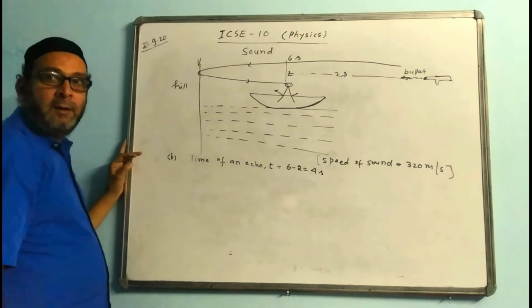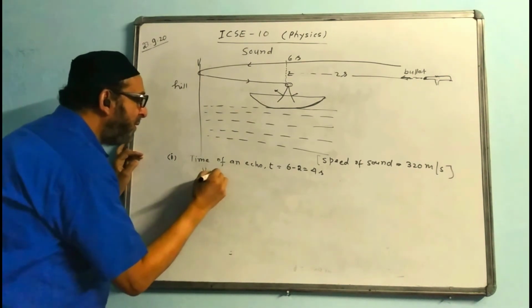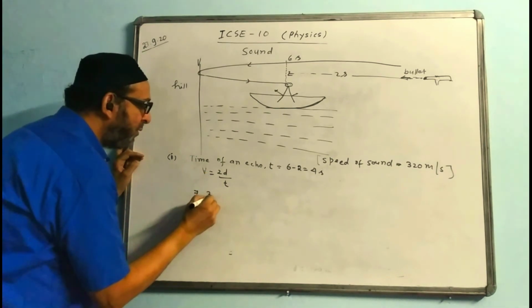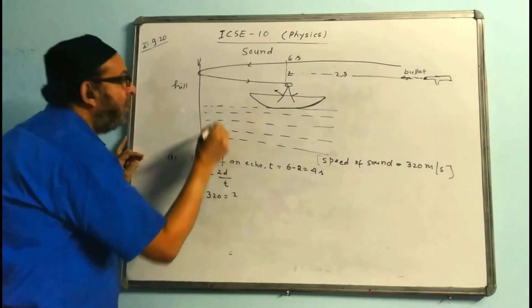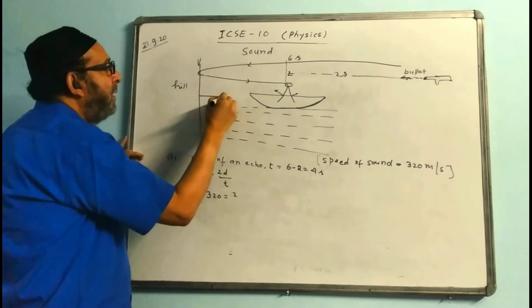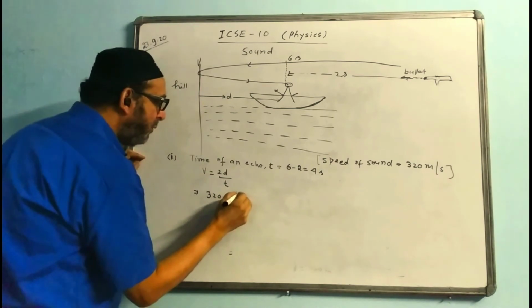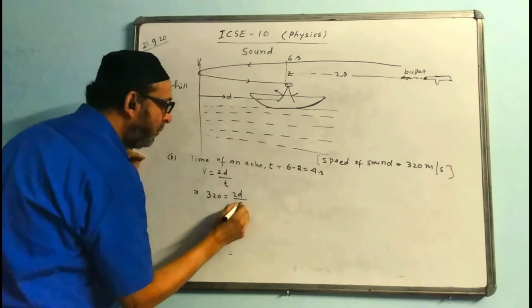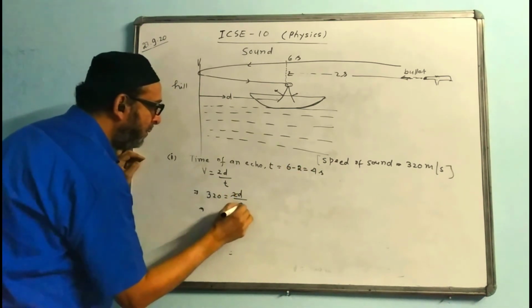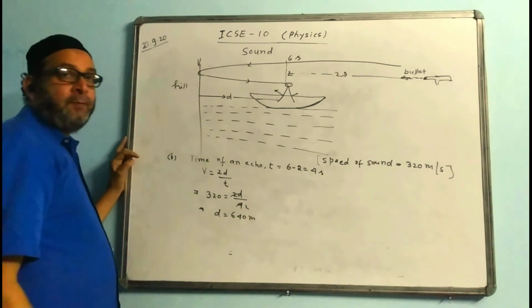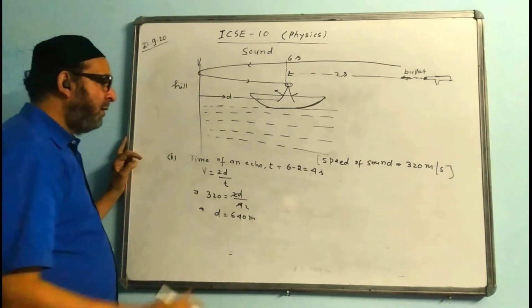4 seconds. Now we are using the formula V is equal to 2D by T. V value is 320. This distance I take as D from here to here. Therefore 2D, timing is 4, and we'll find the answer. This is coming 640 meters. That is the first answer.